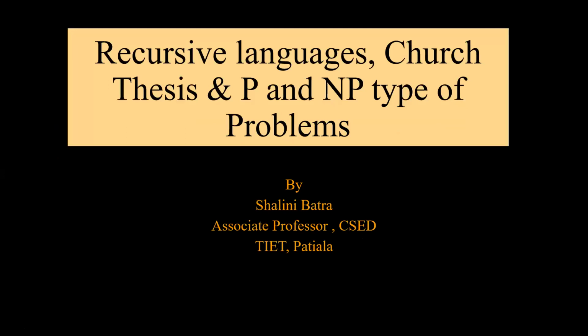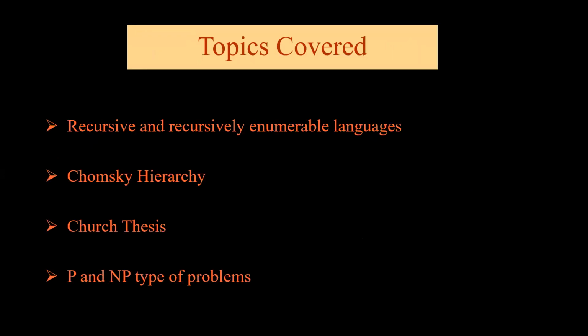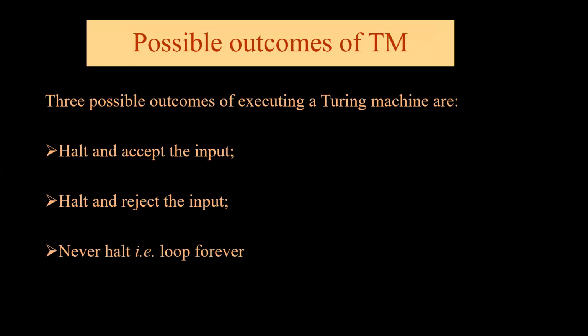Hello everyone. Today we will be discussing recursive languages, Church thesis and P and NP type of problems. So the topics which we will be covering in these slides include recursive and recursively enumerable languages, Chomsky hierarchy, Church thesis, P and NP type of problem. We have discussed in these slides of Turing machine that there are three possible outcomes: halt and accept the input, halt and reject the input, and never halt, that is loop forever.